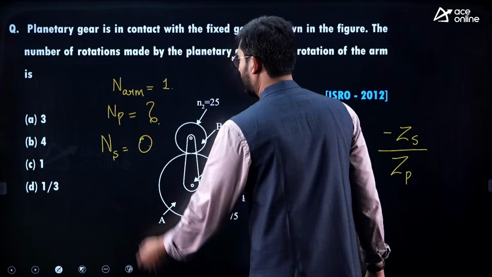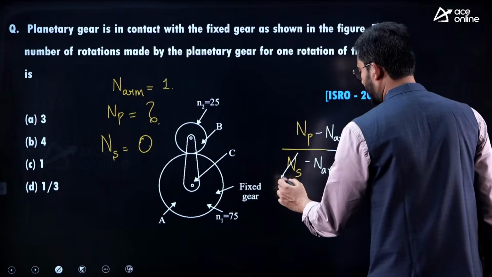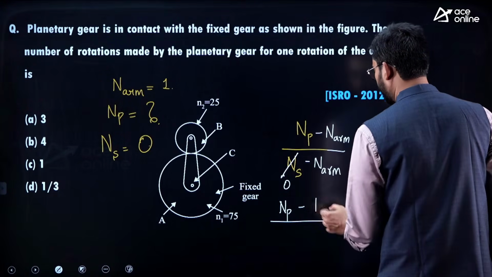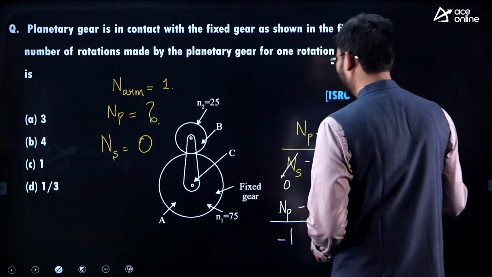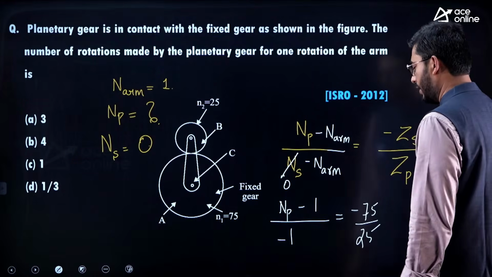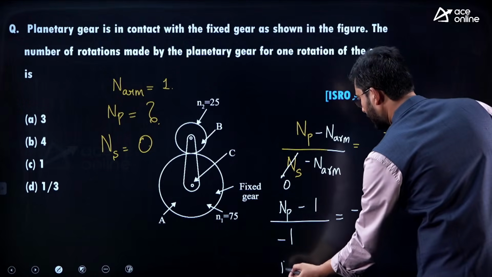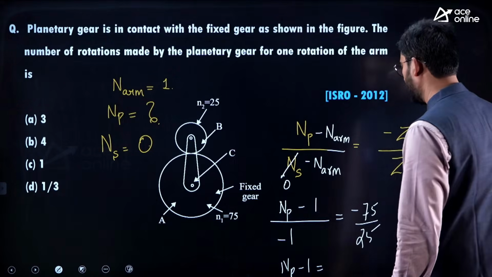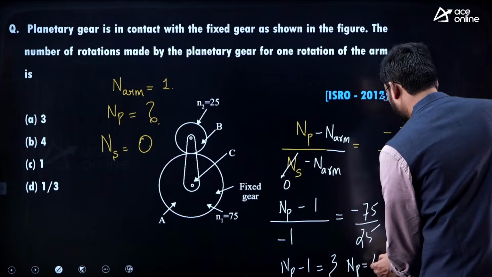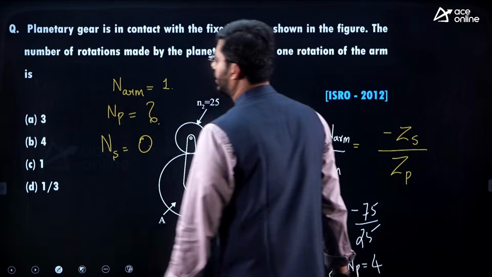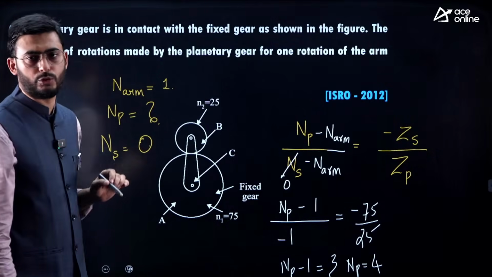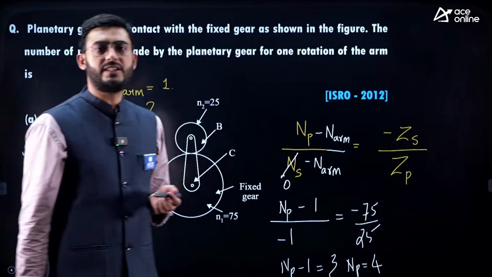So now let's do the substitution. ns is 0, np we need to calculate, and the arm is 1, so (np minus 1) over (0 minus 1) is equal to minus zs over zp, that is minus 75 by 25. So we get np minus 1 is equal to minus 1 into minus 3, which is 3, and np is equal to 4. So 4 revolutions will be completed by the planet when we give 1 revolution to the arm. Option B is the answer.